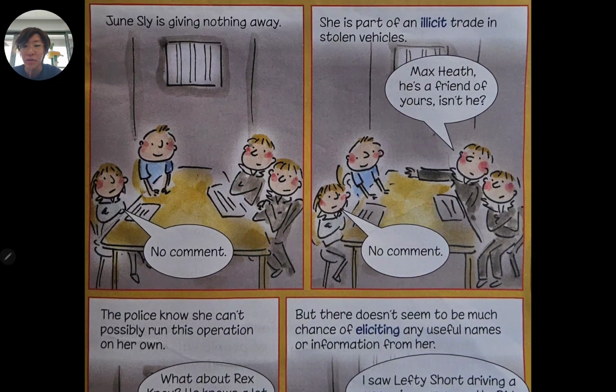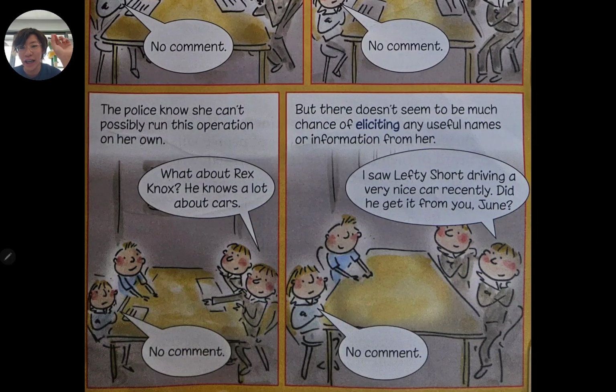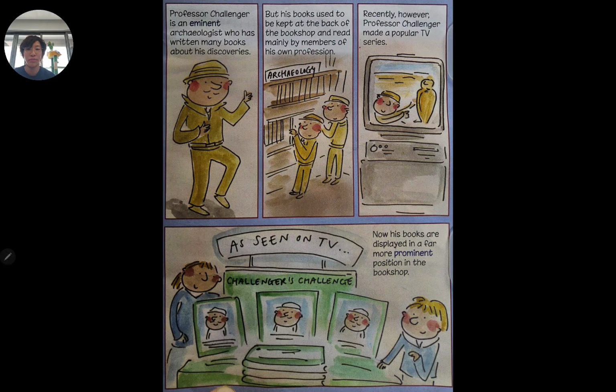June Sly is giving nothing away. No comment. She is part of an illicit trade in stolen vehicles. Max Heff, he's a friend of yours, isn't he? No comment. The police know she can't possibly run this operation on her own. What about Rex Knox? He knows a lot about cars. No comment. But there doesn't seem to be much chance of eliciting any useful information or names from her. I saw Lefty Short driving a very nice car recently. Did he get it from you, June? No comment.